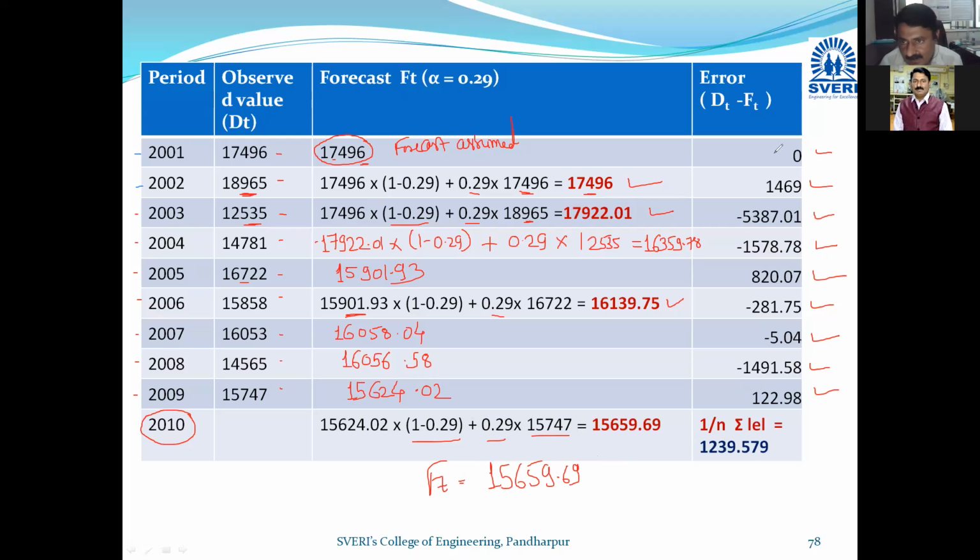And the error, now see here, this is the mod of summation of error, but don't consider minus, don't consider plus. Error is just the difference. It is not demand minus forecast, or forecast minus demand. So without considering the plus minus, just go for addition and divide it by 9. So 1, 2, 3, 4, 5, 6, 7, 8, 9. So I will say the average of these errors is 1239. This is the method applied for alpha equal to 0.29. Similar way, I have to take alpha equal to 0.26. So next I will solve.